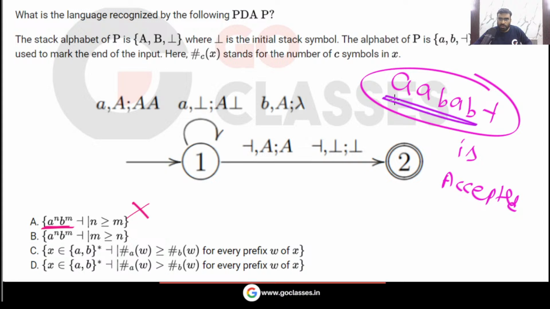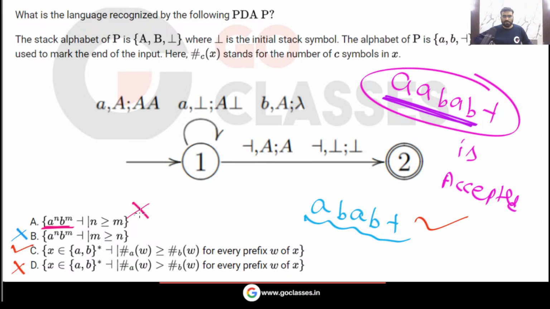Okay, but here you can notice after B, A can come. So this first option is gone. Option B is also gone. What about option C, D? Notice this string also will be accepted. For example, AB. This string also will be accepted. Okay, this string will also be accepted. So here you can see this option is also gone and option C will be the answer.